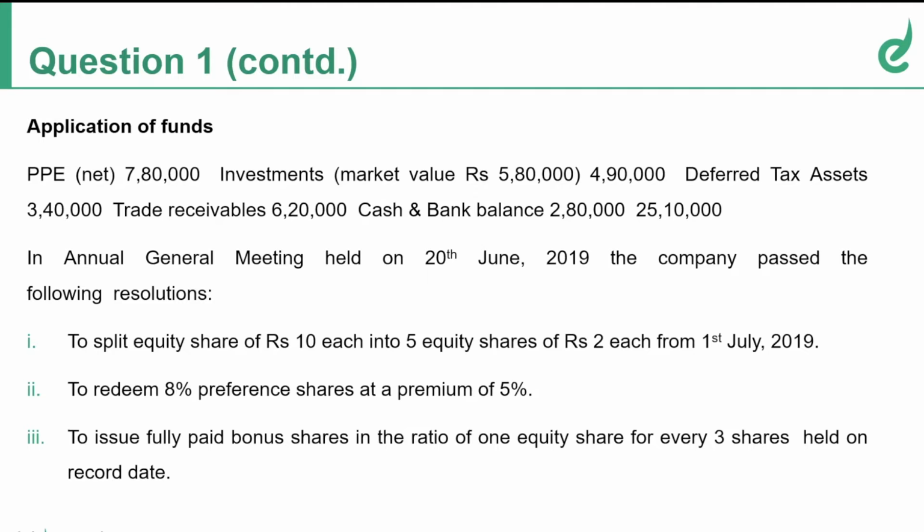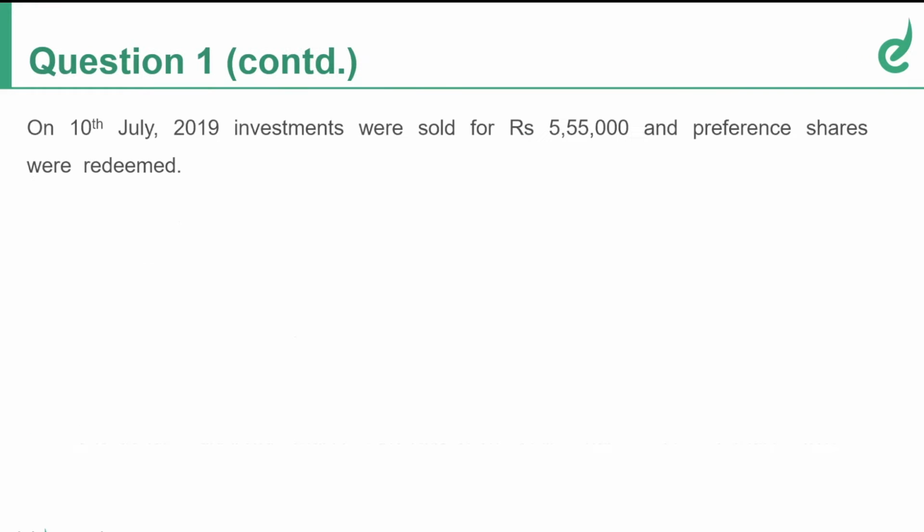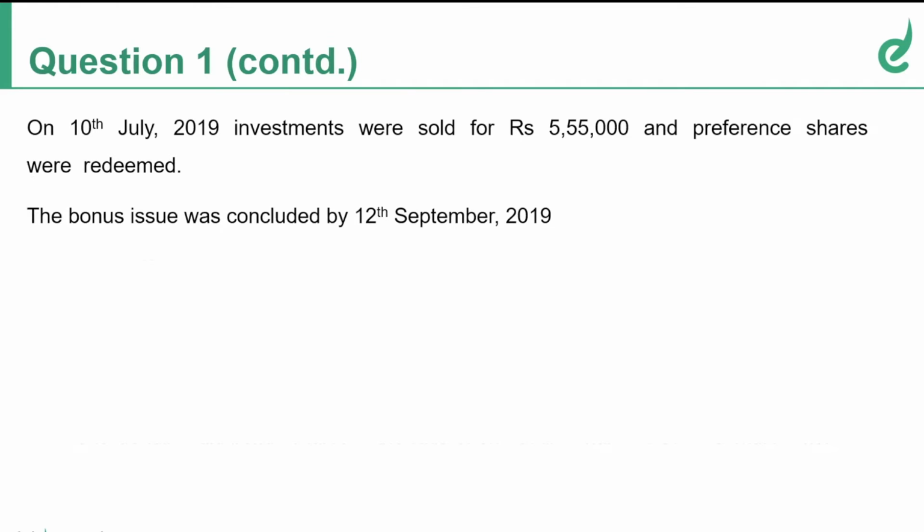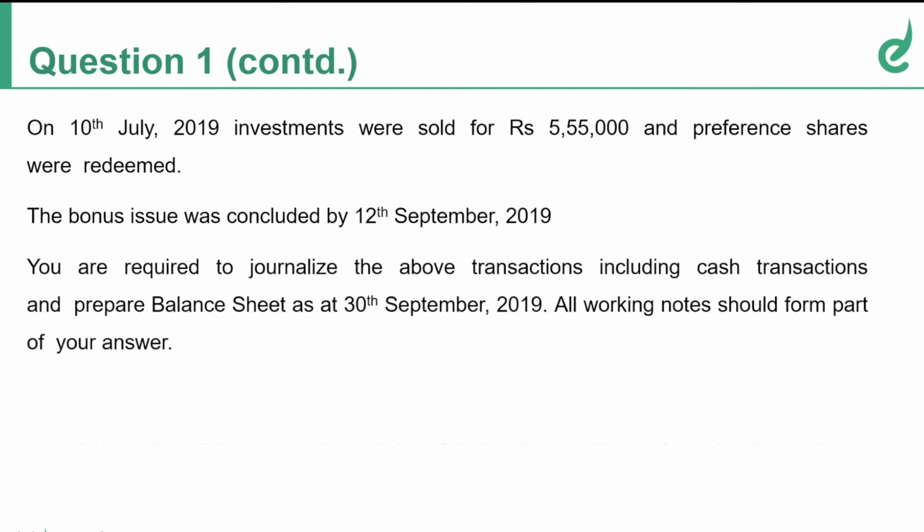Okay, we need to pass all the entries in the given order. On 10th July, investments were sold for the purpose and preference shares were redeemed. Bonus was concluded by 12th September 2019. You are required to journalize the transactions and prepare balance sheet as on 30th September.